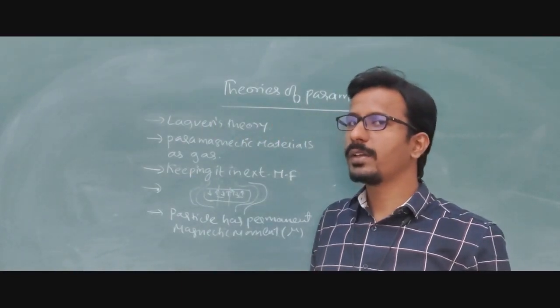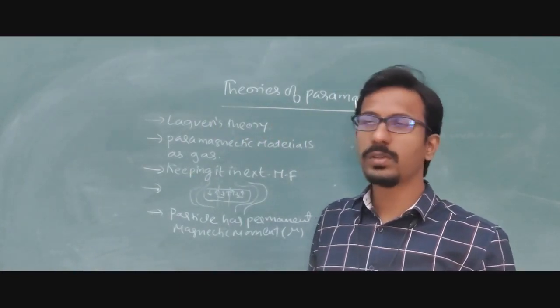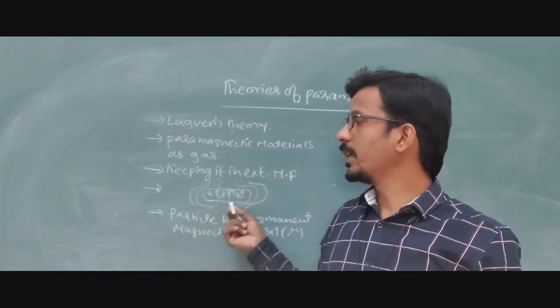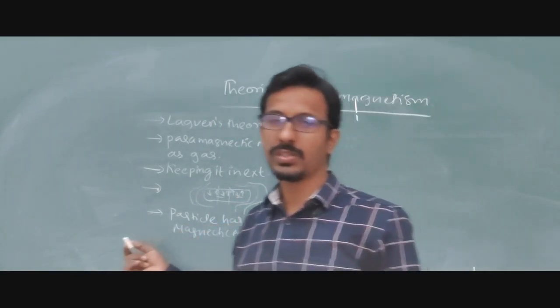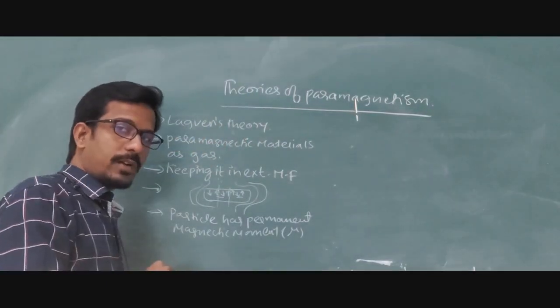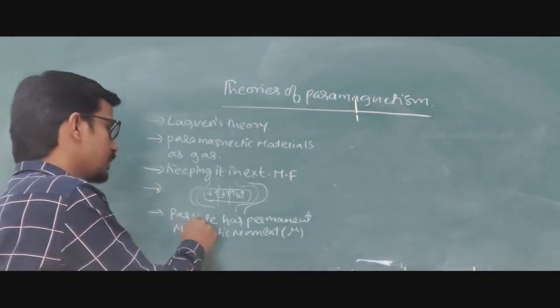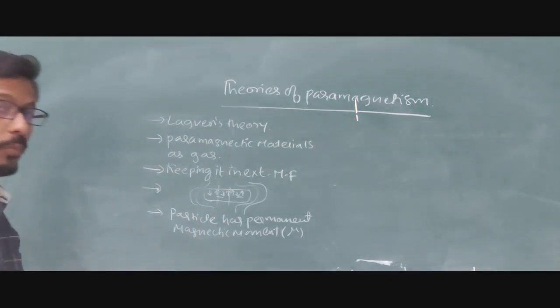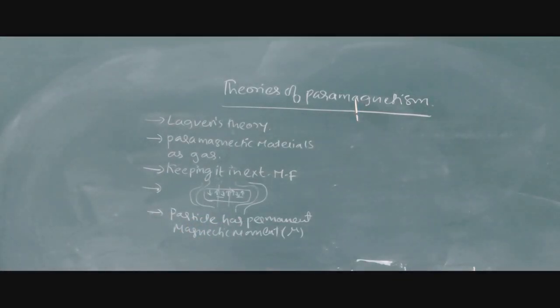So what is happening here? We are able to see how the materials change from one frame to another. Now our task is that each material particle has a permanent magnetic moment. Each particle is assumed to have a permanent magnetic moment mu, and when the gas is placed in the magnetic field, it tends to orient itself along the magnetic axis.